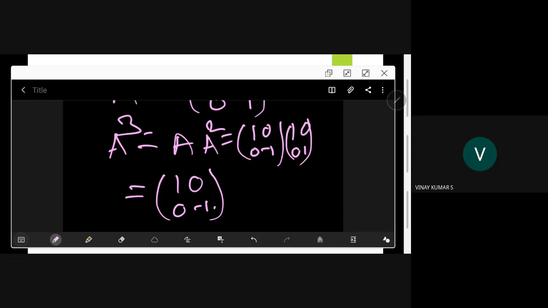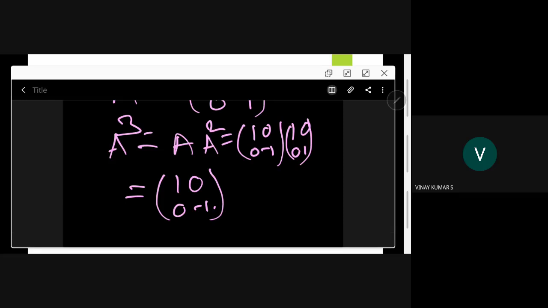Now I will give a GATE question. We will examine one GATE question and see how to answer that. This is quite an interesting one on powers of matrices.